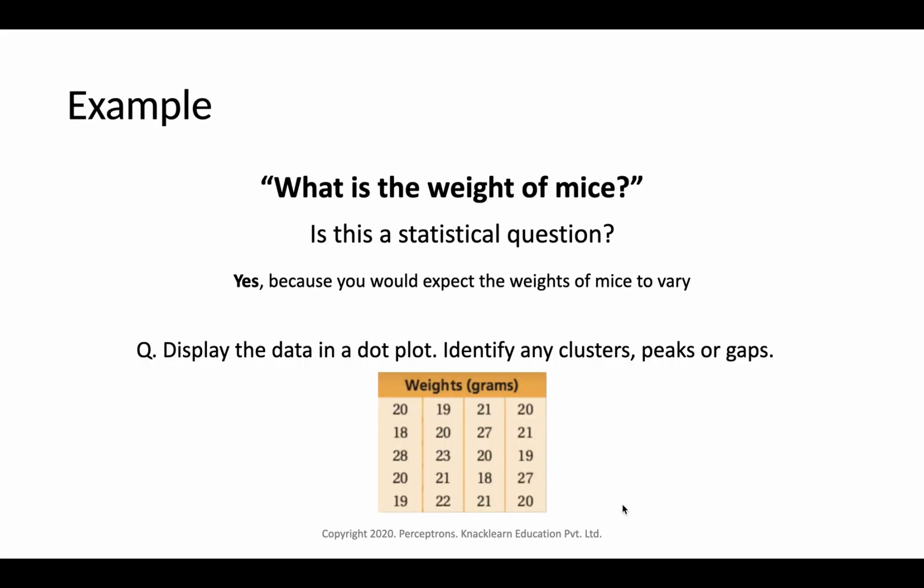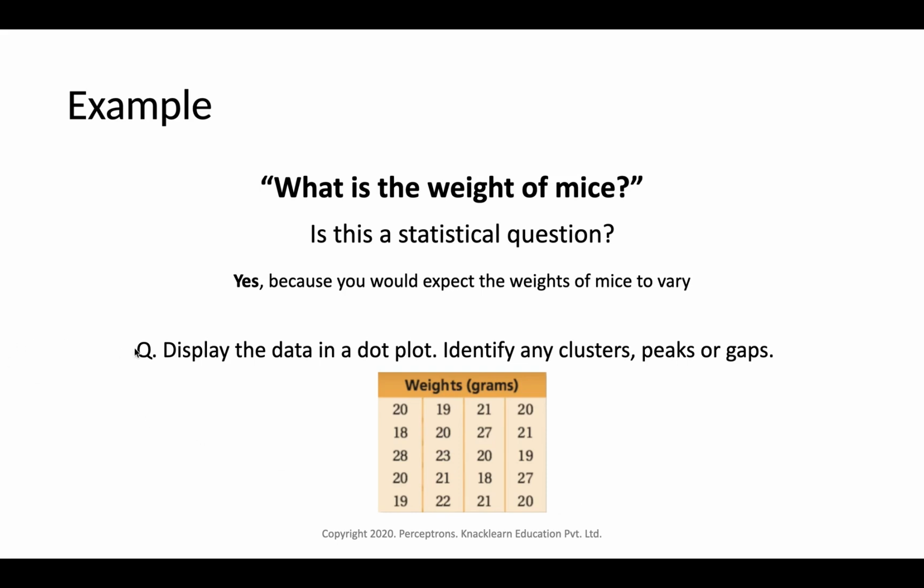Now here is one example. It is asking this question: what is the weight of mice? Is this a statistical question? The answer would be yes, because the weight of mice would vary. Mice is the plural of mouse, so there will be multiple mice and the weight of each mouse will vary. So this is a statistical problem statement or a statistical question.